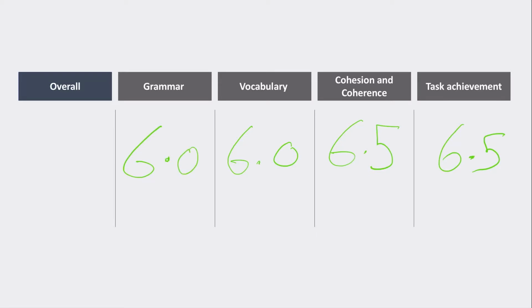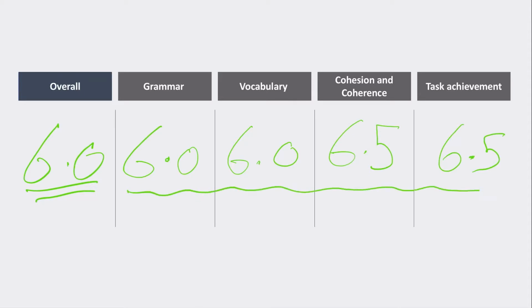Okay. To be honest, I think this is probably an overall 6 essay. I can't remember if we average this out, they would bump you up to a 6.5. But I think, to be honest, I think it would get a 6 in the real IELTS. I mean, I could see task achievement being bumped down to a 6, just because you've got places where you could expand and explain a bit more. But overall, I think this candidate did a really good job. They're in that kind of 6 to 6.5 range. Their structure is good. Their ideas are good. They just need to work on fixing those grammar and vocabulary issues that we picked out.